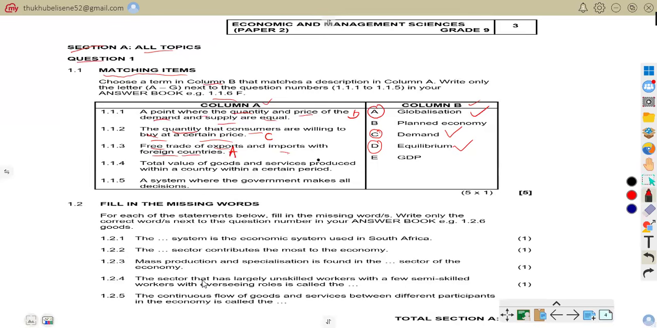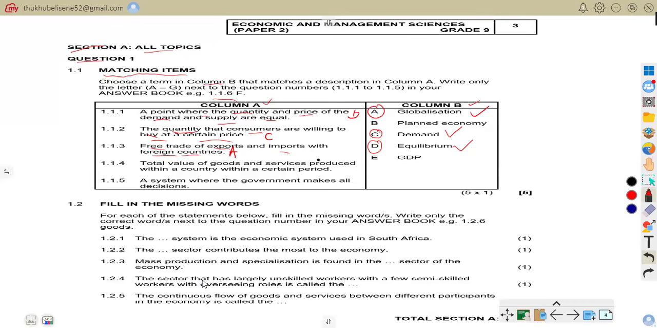We know very well that globalization is the interaction and trade between countries through imports, exports, technology, and communication. So you'll find that, for example, South Africa exports fruits to Europe and imports electronics from China.